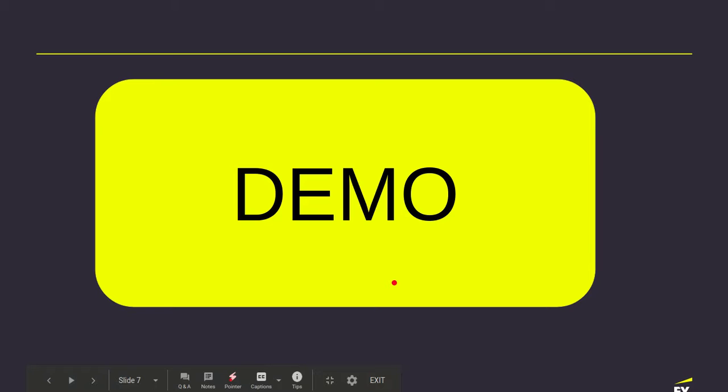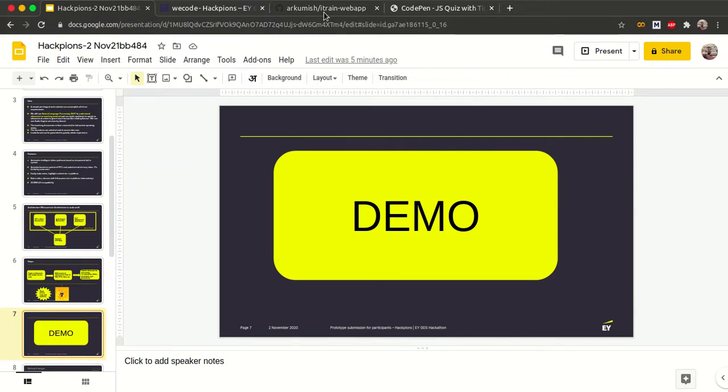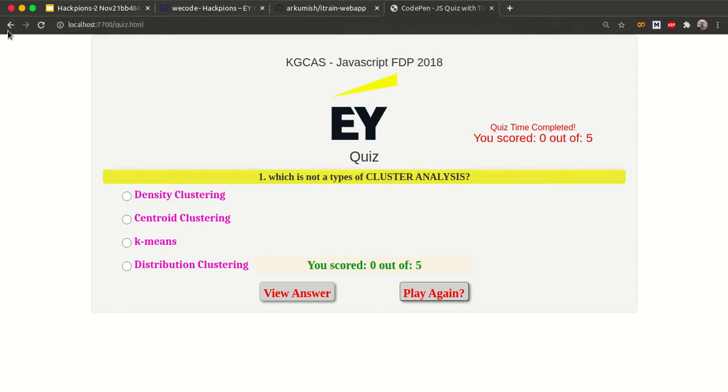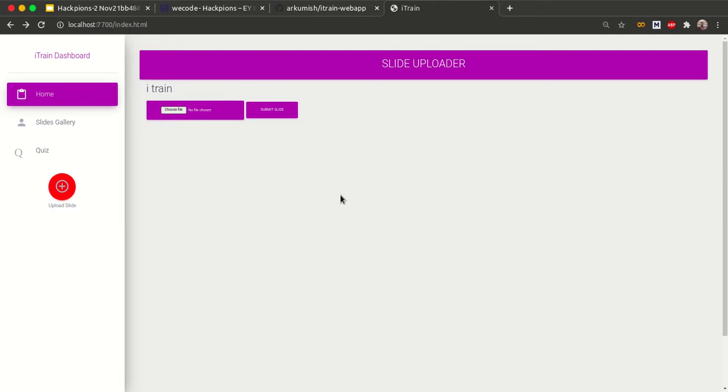So let's see the demo part. So this is our okay-looking dashboard. We haven't focused on the UI part, but we will. We have made the crux, which is very important.